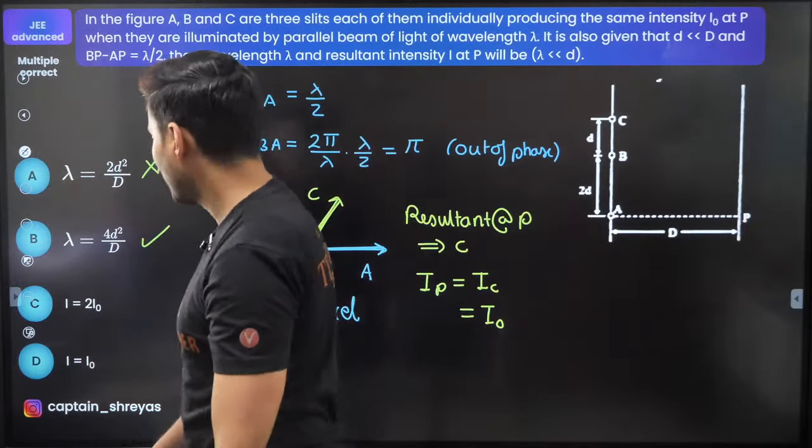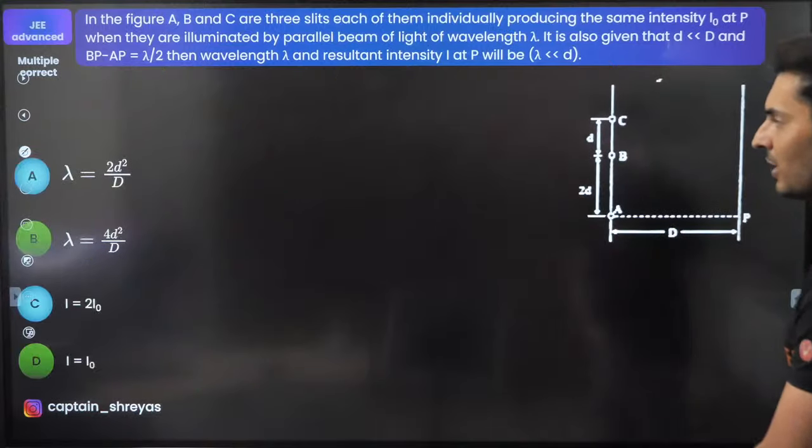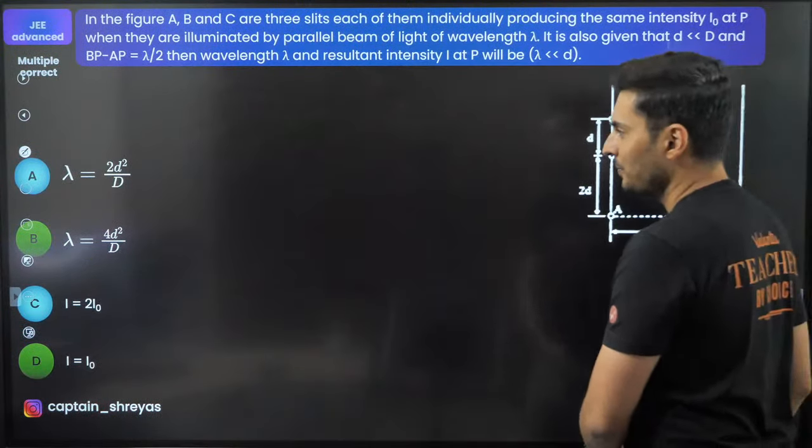That's it. So guys, where do we have I naught? I think it is right over here. So B and D should be correct. Let's figure it out. Yes, it is correct.